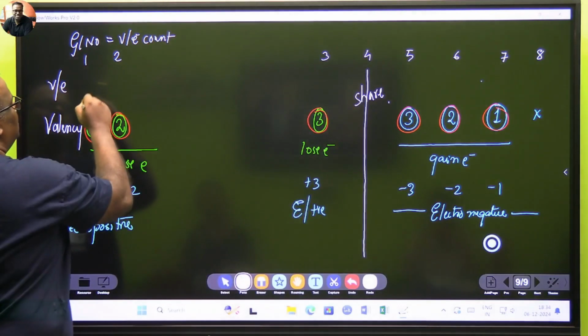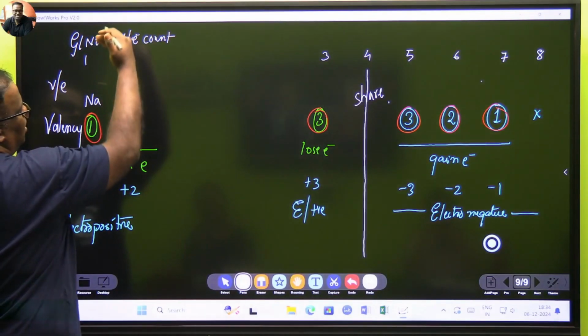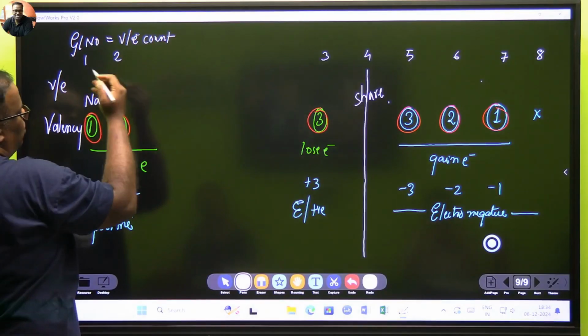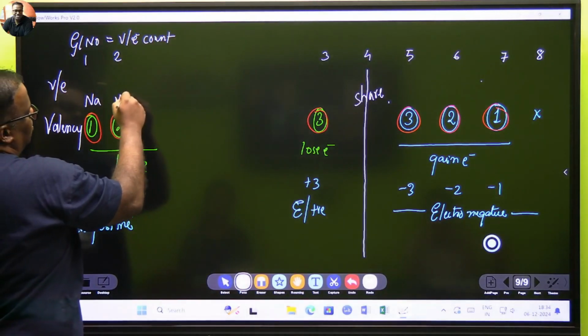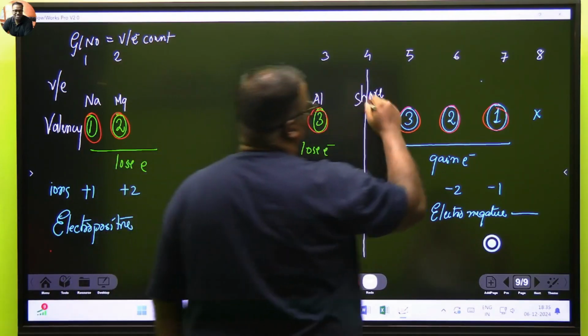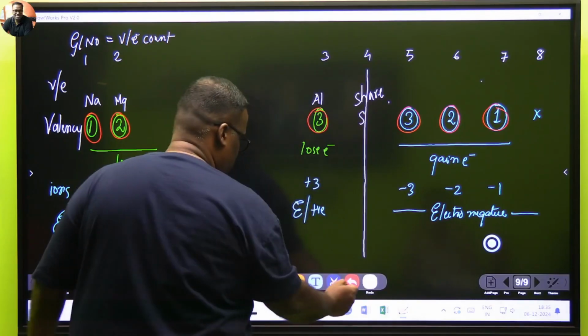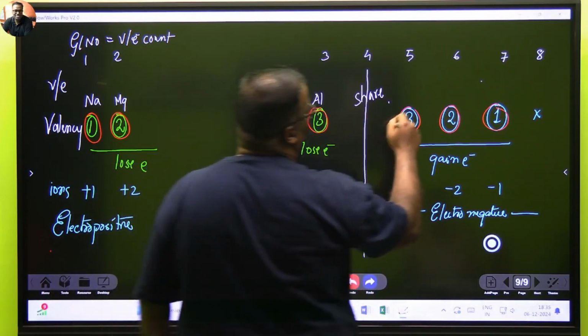And now if you want some quick examples, I'm giving them from period 3. Period 1 is hydrogen, lithium. I'm going with period 3: sodium, magnesium, aluminium. Then after carbon comes silicon.